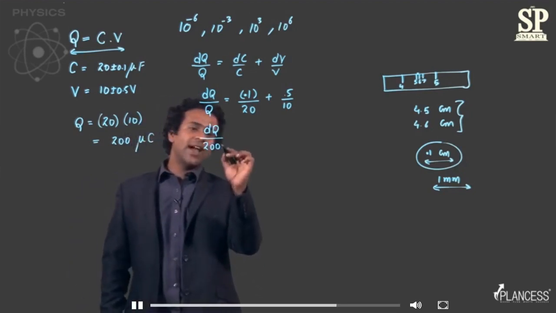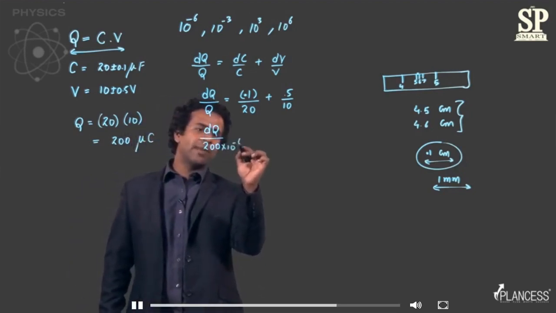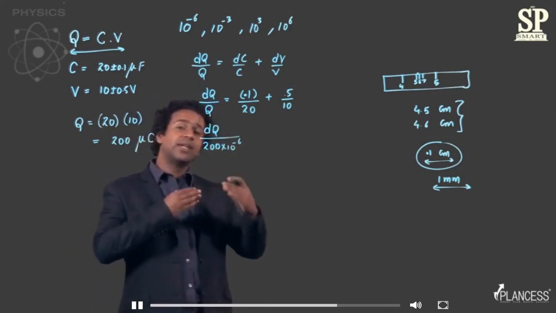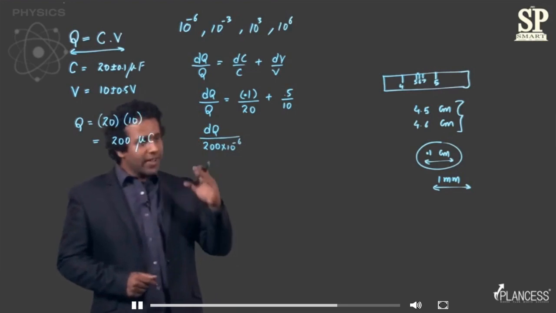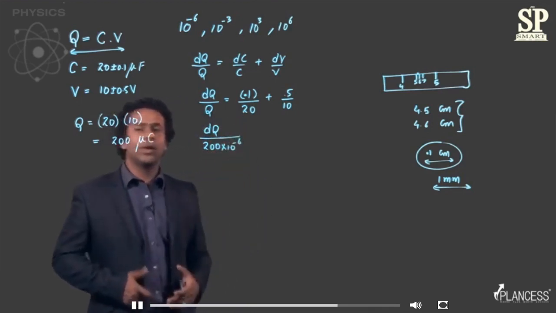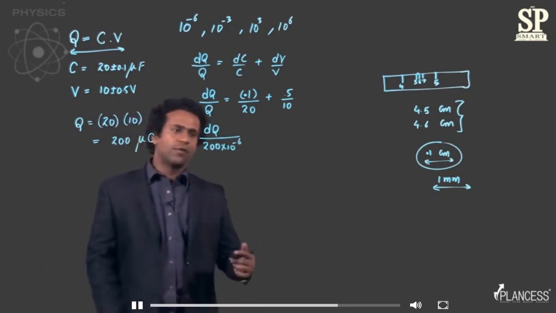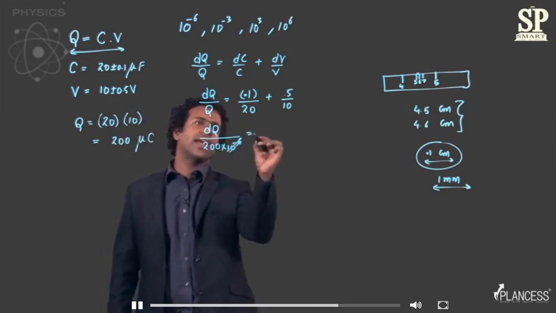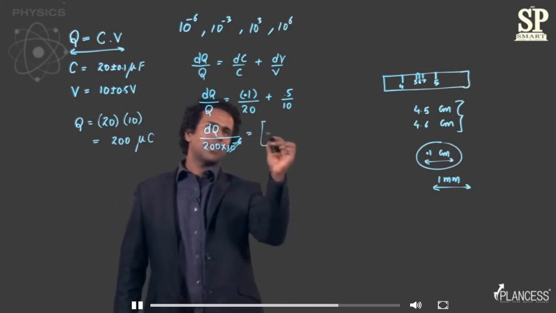If instead I took it into 10 raised to power minus 6, I'd be converting it into coulomb, and the final error would be in coulomb itself. So for now, let's not take this minus 6 and see what answer we get. Let's leave this expression as such.